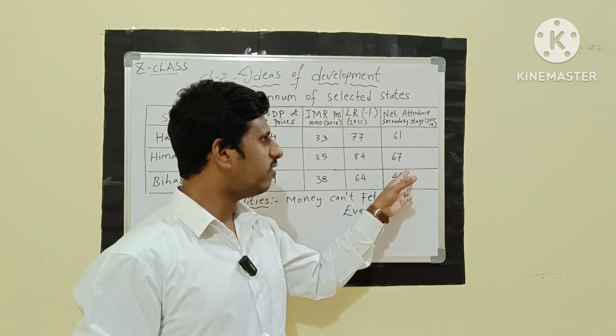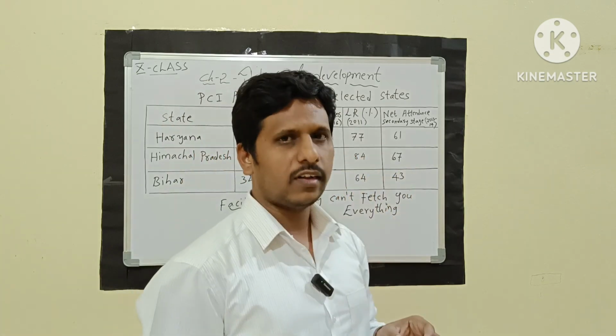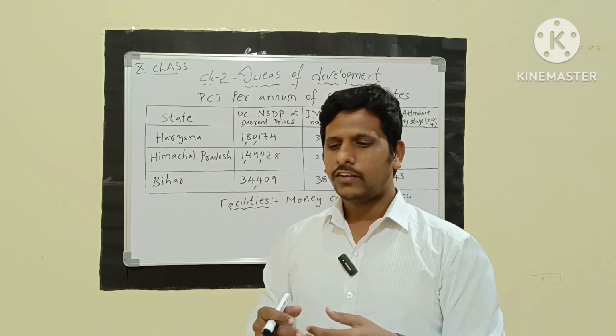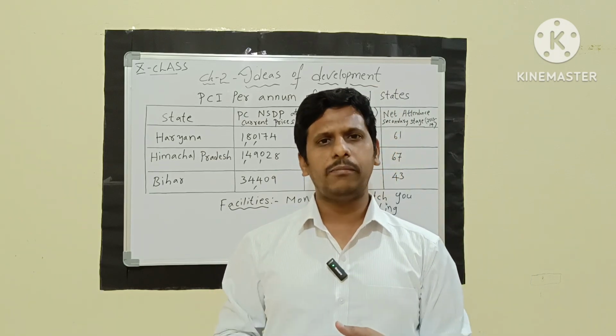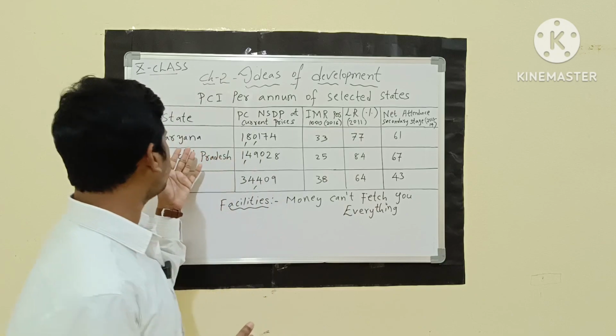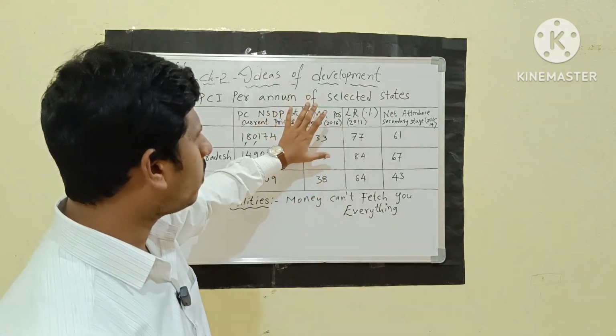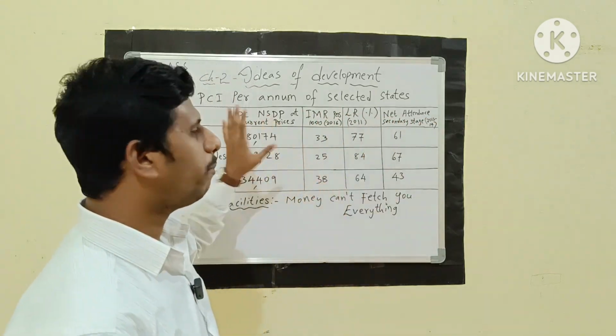And the net attendance rate is 43. What does it mean here? They are not going to school in a proper way, they are not getting a good education, they are not concentrating. So here we are not only talking about the criterion of per capita income, but comparing all these things, these are the goals, these are the per capita income.